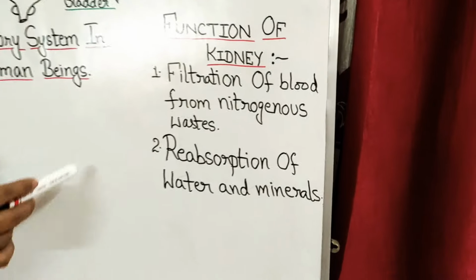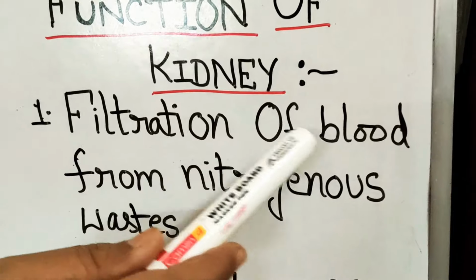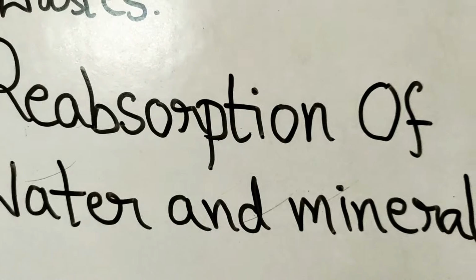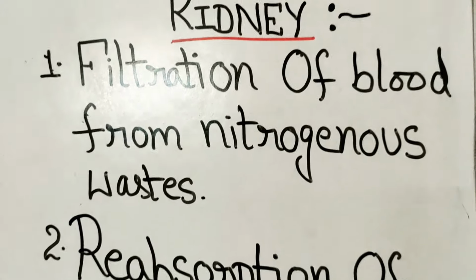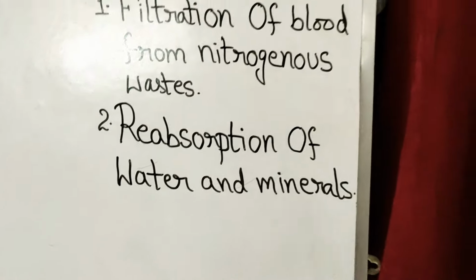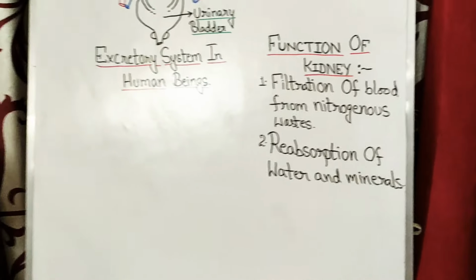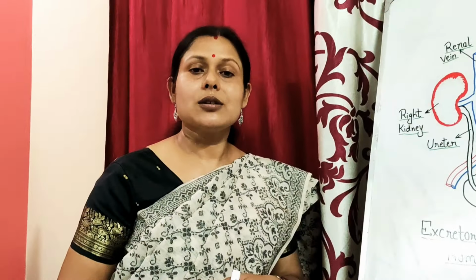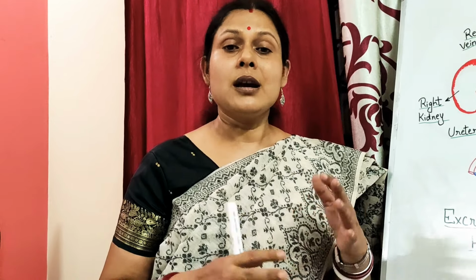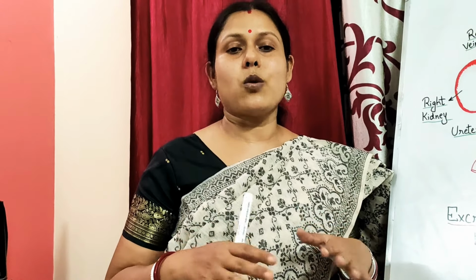What does the kidney do? The kidney does two things: filtration of blood from the nitrogenous waste and reabsorption of water and minerals. This reabsorption of water and minerals is under the influence of a hormone called ADH, antidiuretic hormone, or vasopressin. It regulates the reabsorption of water and minerals in our body and balances the water in our body. So that is how excretion takes place in human beings.